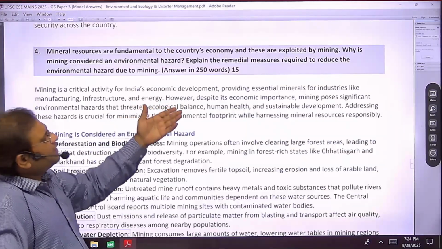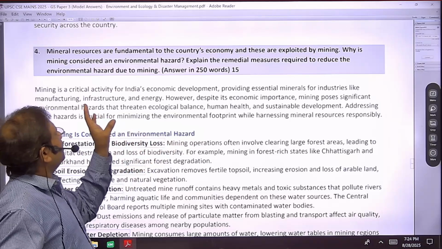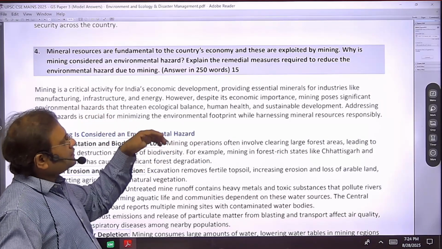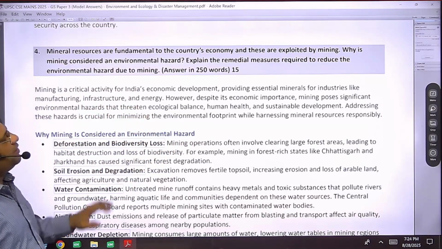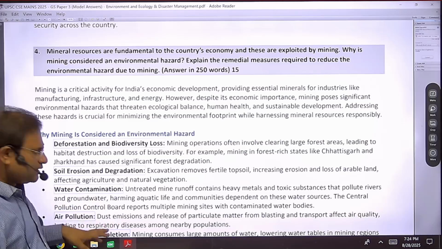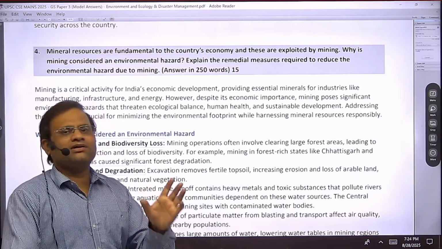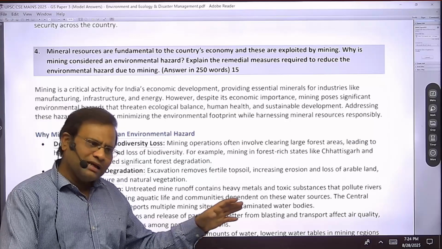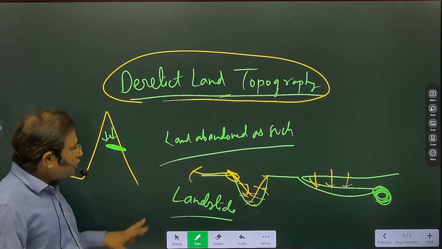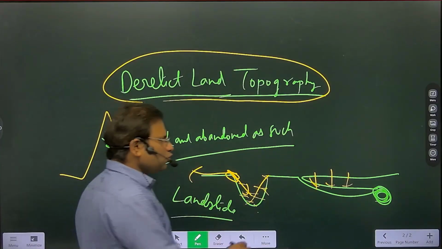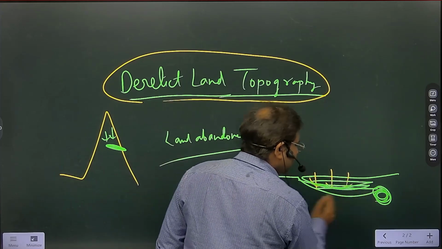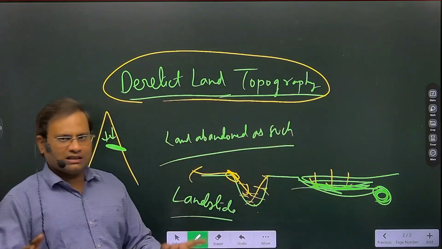Now what are the remedial measures you can suggest so that these environmental hazards can be reduced? Instead of open cast mining, we should have scientific mining. Rat hole mining is also dangerous, but if it is needed, we should fill up the tunnel after leaving the site.